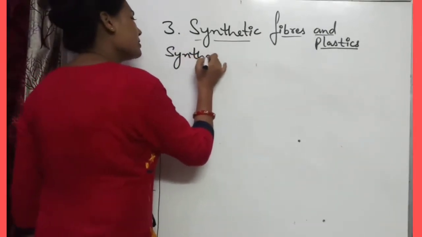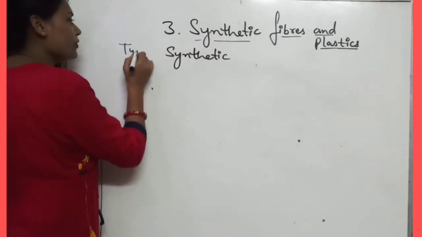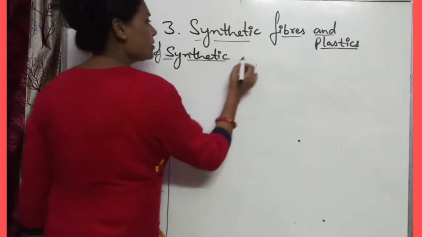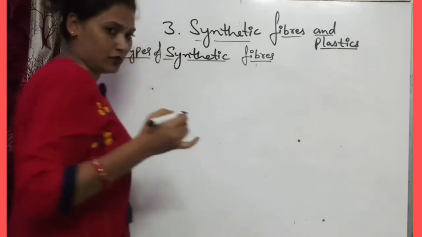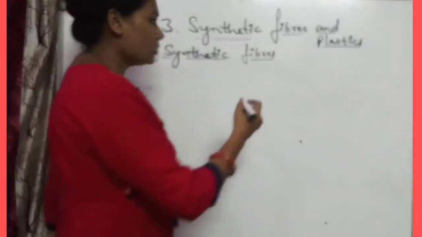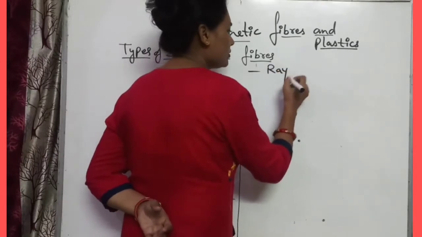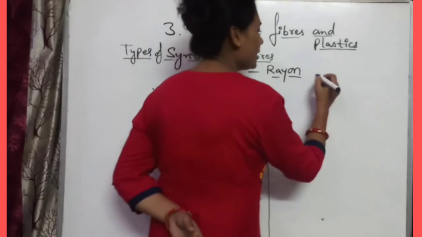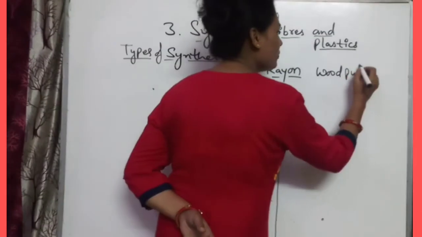We will study these types of synthetic fibers one by one. So first is rayon. Rayon is formed by the chemical treatment of wood pulp.